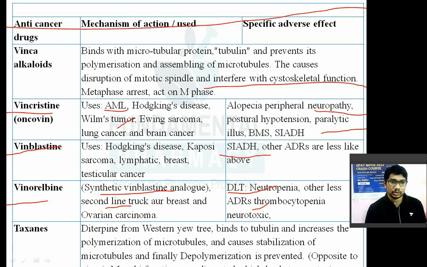Now taxanes में paclitaxel and other. So they are the diterpene obtained from western yew tree. Paclitaxel, docetaxel, cabazitaxel. They are obtained from western yew tree. They are nothing but the diterpene obtained from western yew tree. They bind to tubulin, increase the polymerization of microtubule and cause the stabilization of that microtubule. And finally, depolymerization is prevented. Mechanism is exactly opposite to your Vinca alkaloids.